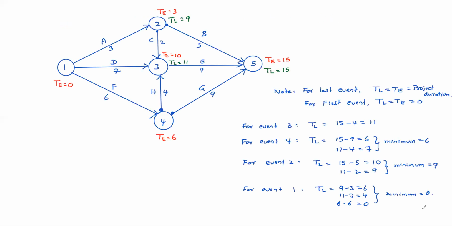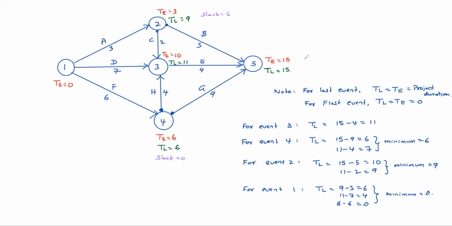Example. See, what is the slack here for event 2? Slack, 6 is the slack. Okay, here we have not mentioned TL. Here how much? 6, right? Yeah, for event 6. Okay, slack is how much here? 0.